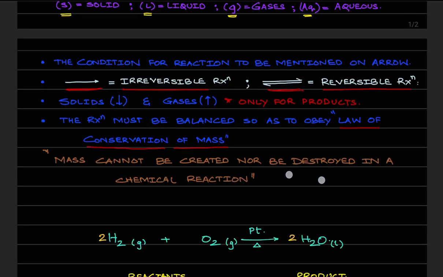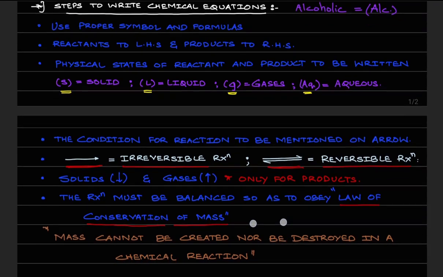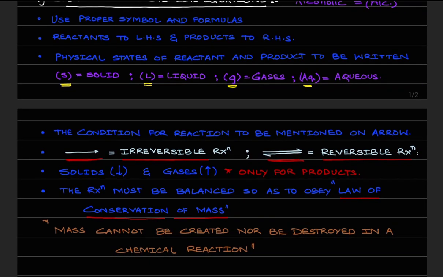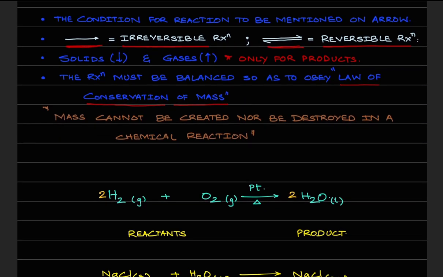So what are the points we need to remember when writing a chemical reaction? Firstly, you need to use proper symbols and formulas. Reactants are on the left hand side, products are on the right hand side. The physical states of the reactants and products need to be mentioned. Next, any reaction conditions need to be written on the arrow.